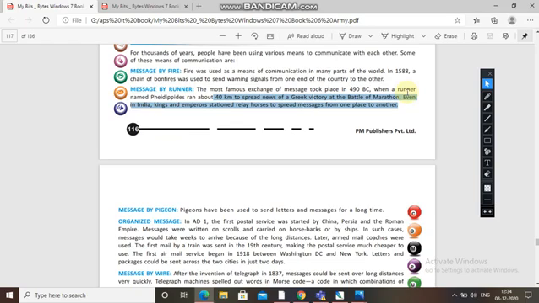The first air mail service began in 1918. Okay, so starting from 490 BC, and then it comes to the 19th century and 1918 between Washington DC and New York. It can be asked in a question, between which two cities the first air mail service began in 1918, so your answer will be Washington DC and New York.